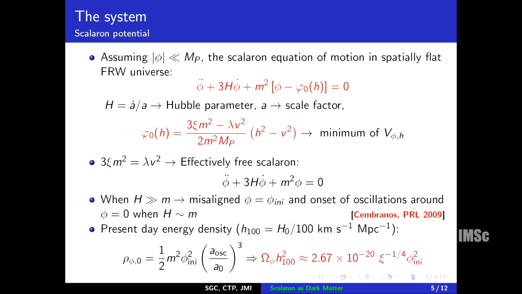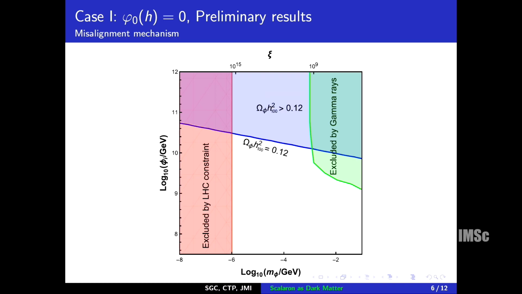So, now here the relic density depends on the non-minimal coupling and the initial misalignment of phi. Also, by this relation, the mass also depends on the non-minimal coupling xi. So, if we fix xi and then demand that this relic density should match the observed relic density, then we will have bounds on this phi initial. So, this is the plot of the parameter space. On this axis we have the mass of the scalar field, and on this axis we have the initial misalignment. Both depend on the value of xi. So, xi is actually the independent parameter in this plot.